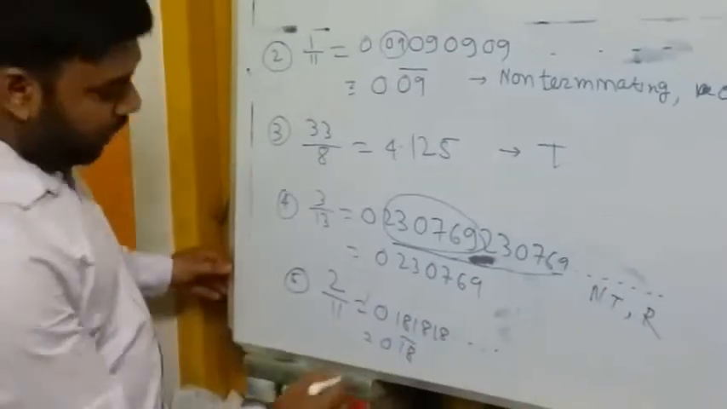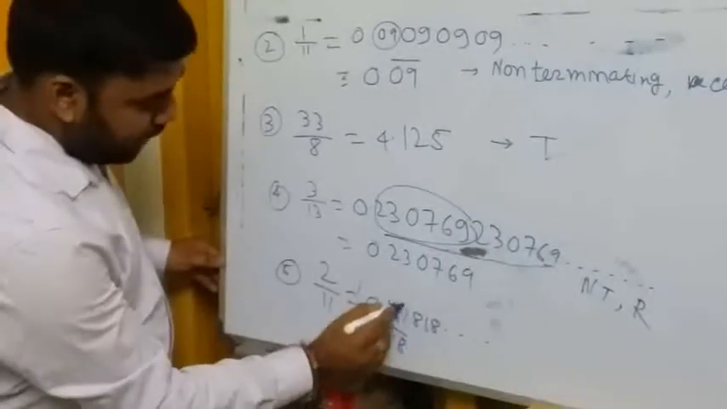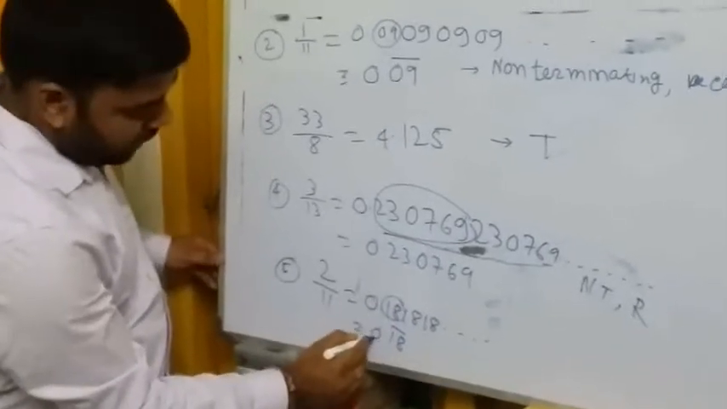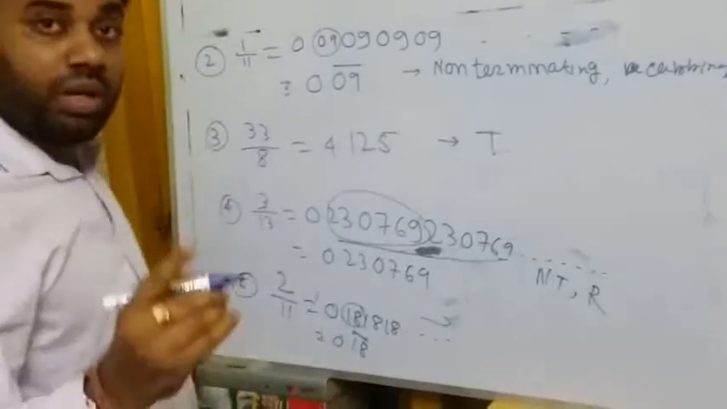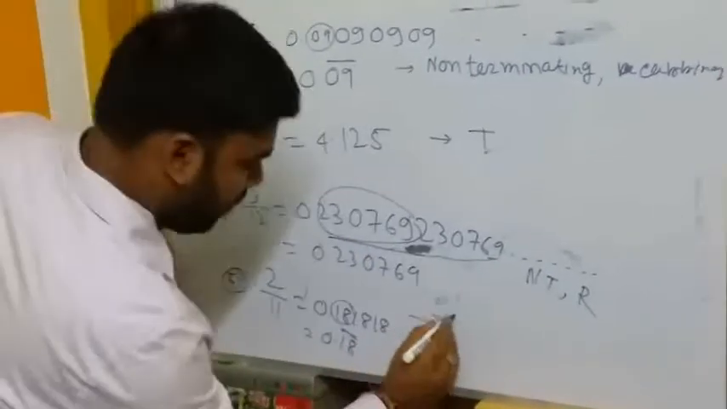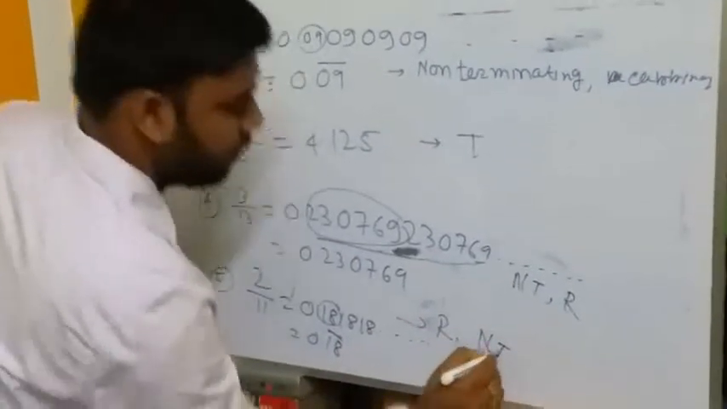Last one, 2 by 11, is 0.181818. That part repeats, that's why it is written as 0.18 with a bar. This number is recurring and non-terminating.